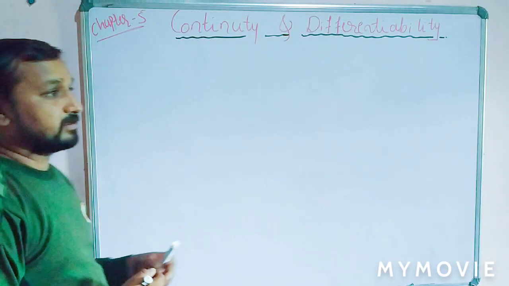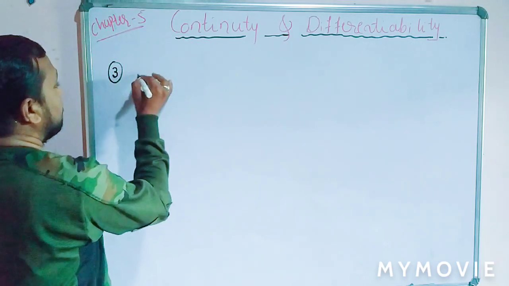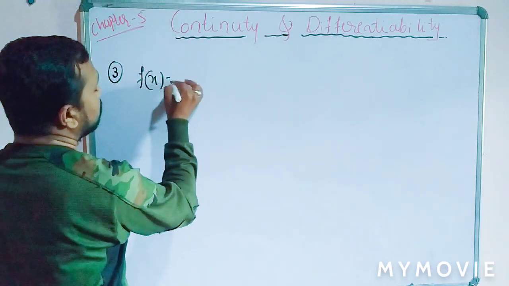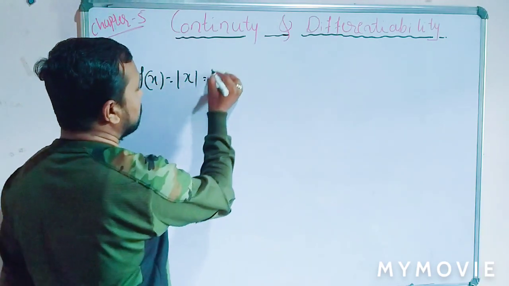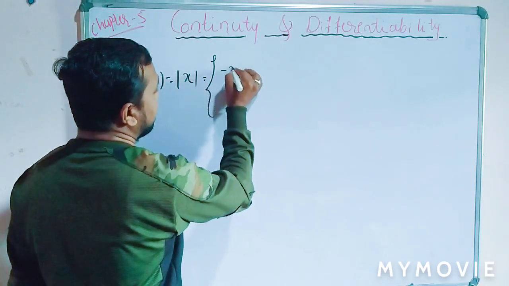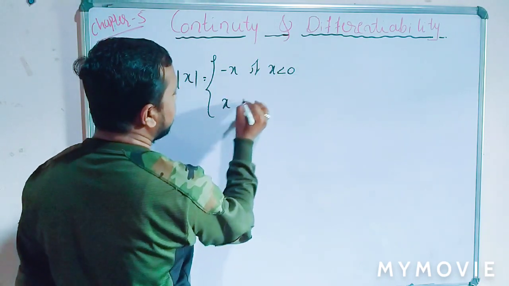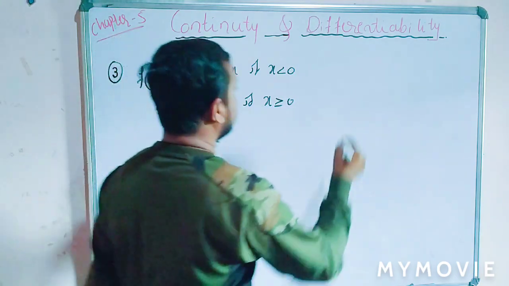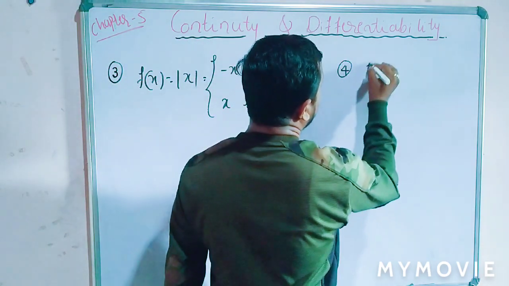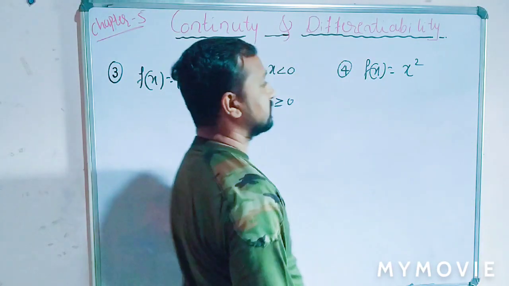Students, again take another example. That is the third one. I can take f of x is equal to mod x, the modulus function, and that is equal to, as we already know, negative x if x is less than 0, and positive x if x is greater than or equal to 0. And I can take another function, the fourth one, f of x is equal to x square. This is our parabola function.